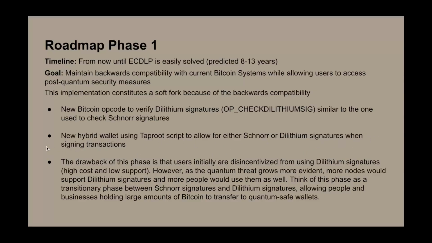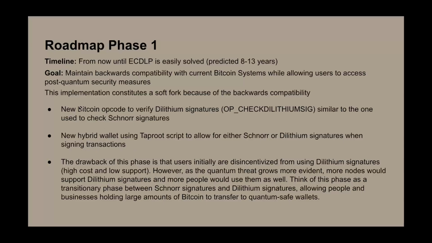And the main drawback of this roadmap phase 1 is that users are initially disincentivized from using Dilithium signatures because the larger size of the signatures directly corresponds to higher cost, and not many people would be updating their nodes to allow Dilithium verification, which means that there's lower support. However, as time goes on and as the quantum threat grows more evident, more nodes would be supporting Dilithium signatures and more people would use our roadmap phase 1 as well.